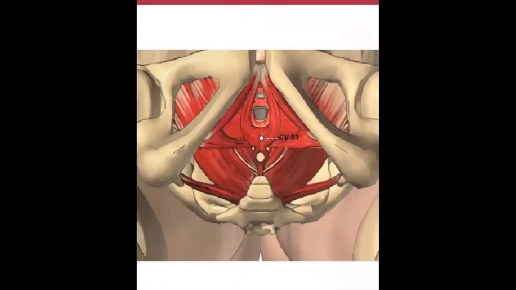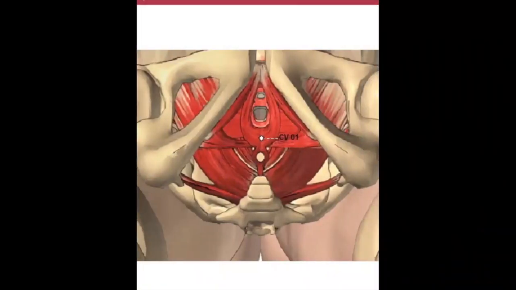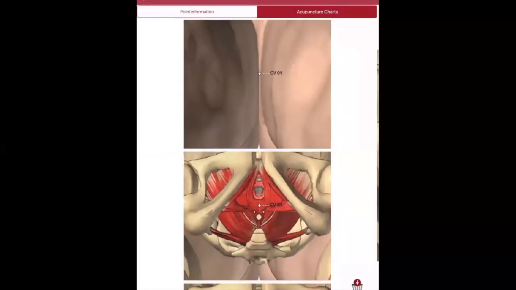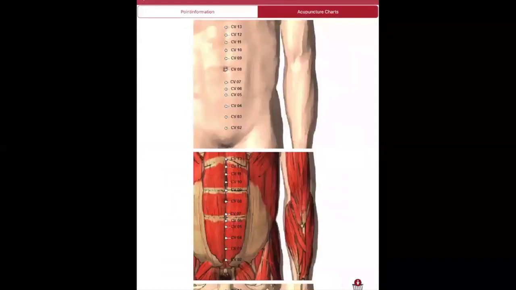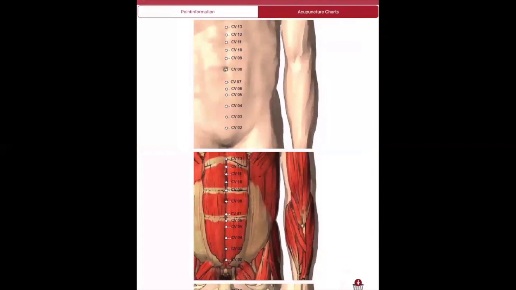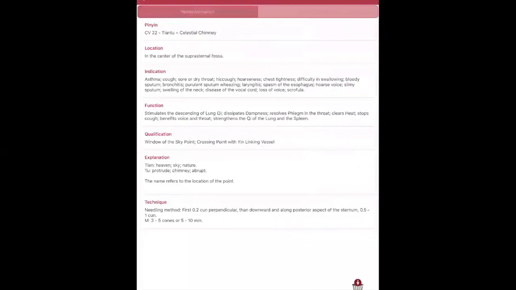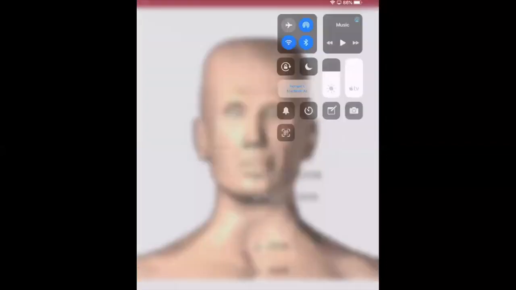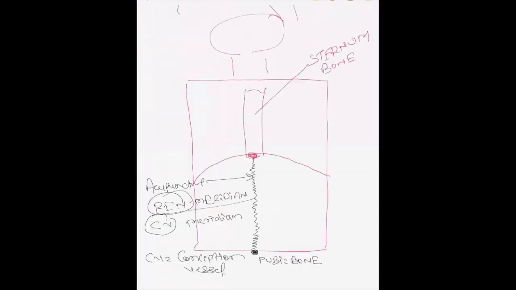This is the Mooladhara chakra, the location of CV1. So the CV meridian starts from this area and follows the central line, keeps going upward, then follows the throat and ends below the lips. In this way, the CV meridian has a total of 24 points.